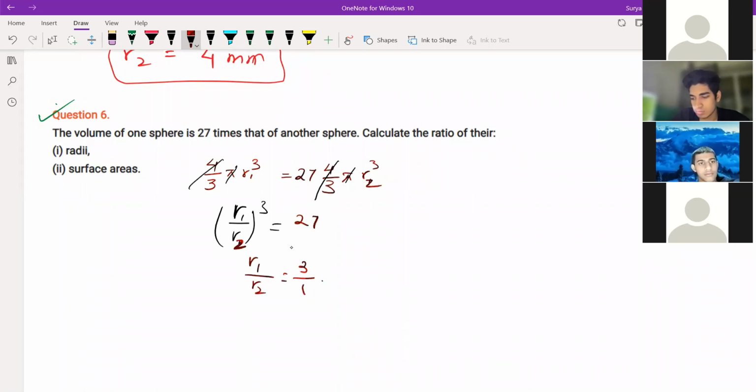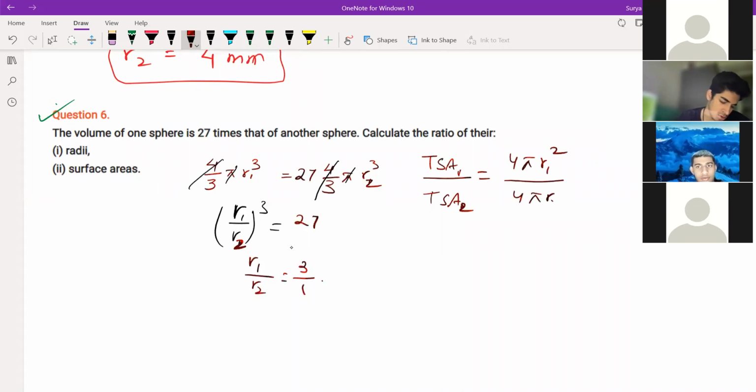Now surface area means CSA or TSA? Anyone is same, right? Here sphere is there. Surface area of the first one and surface area of the second one. So 4 pi R1 square and 4 pi R2 square. This one is easy, 9 by 1, right? Yes.